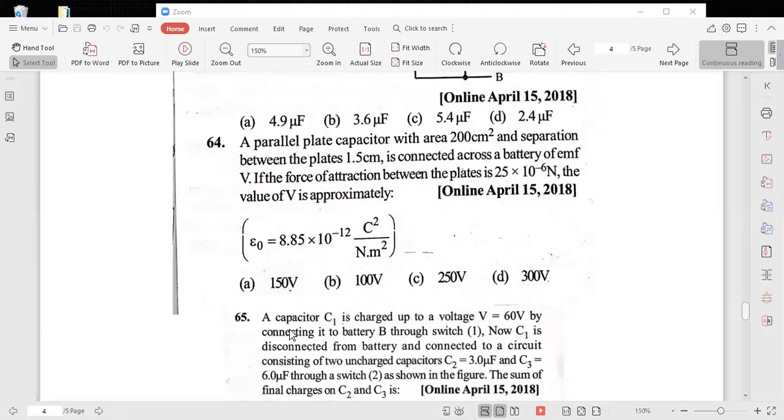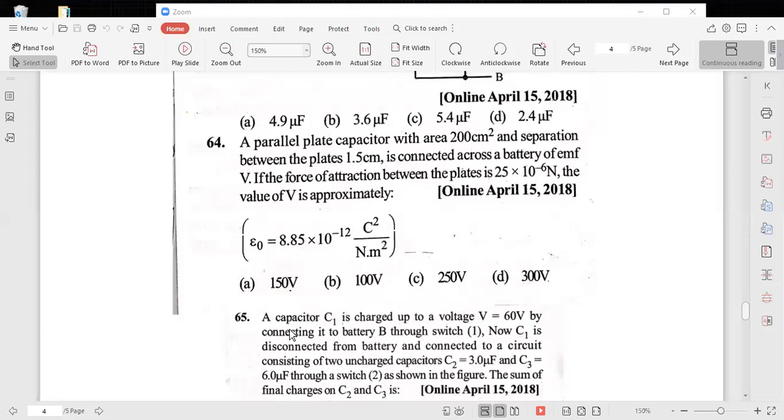Here we are differentiating with respect to X. X is the only variable, and the remaining we can write outside. Q square by 2 epsilon naught A into d by dx of X, which is 1. That's all. This minus sign represents only attraction force. Attraction force is represented with a negative sign. Now you substitute the data. But here they asked V, not Q. Therefore F is equal to Q square by 2 epsilon naught A, since attraction.